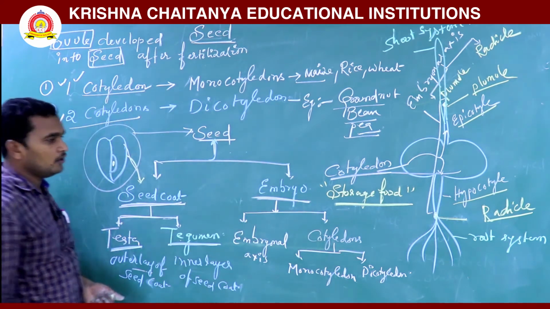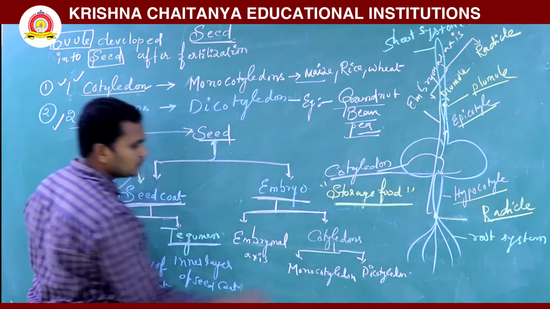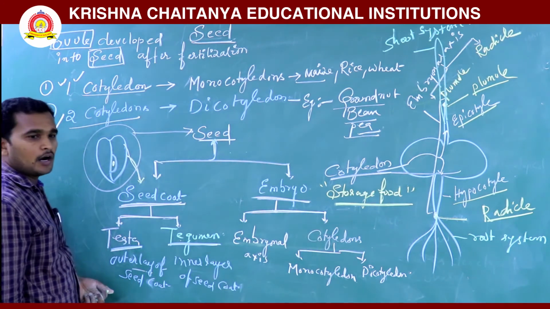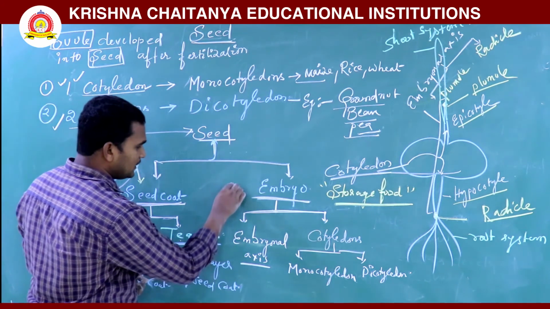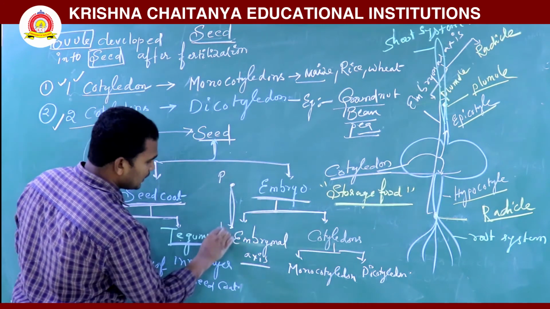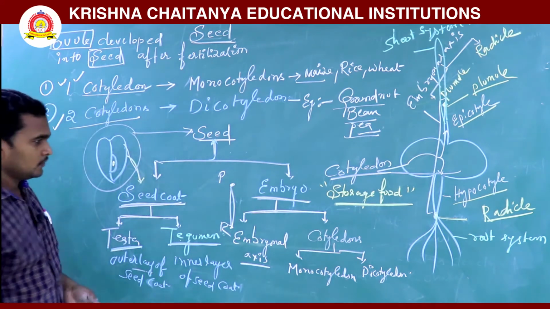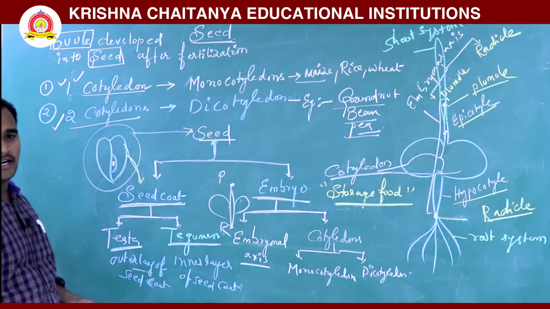Next is the embryo. What is the embryo? The embryo contains mainly the embryonal axis, and another part is the cotyledon. This is the embryonal axis, this is the plumule, this is the radicle region. It is attached to the cotyledons.